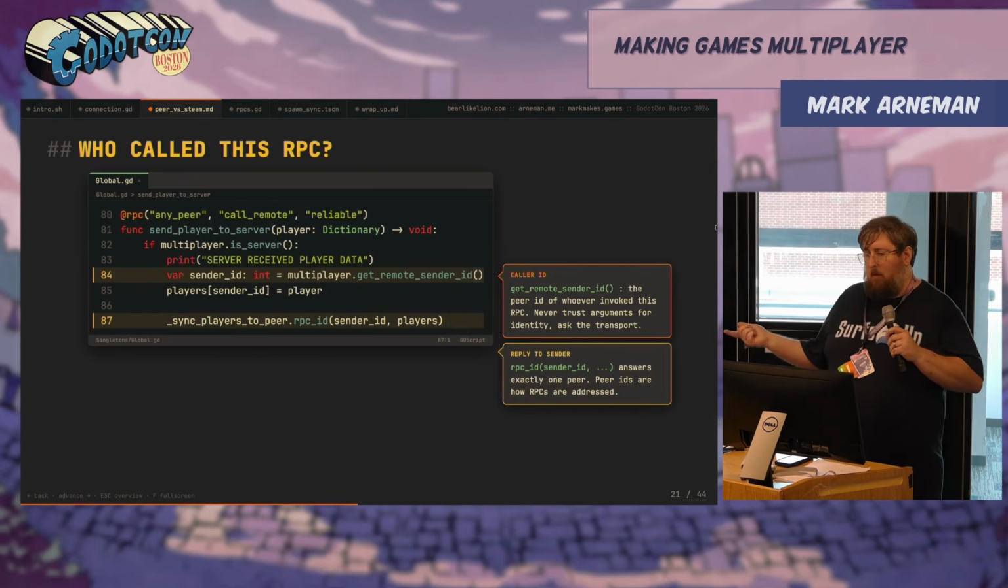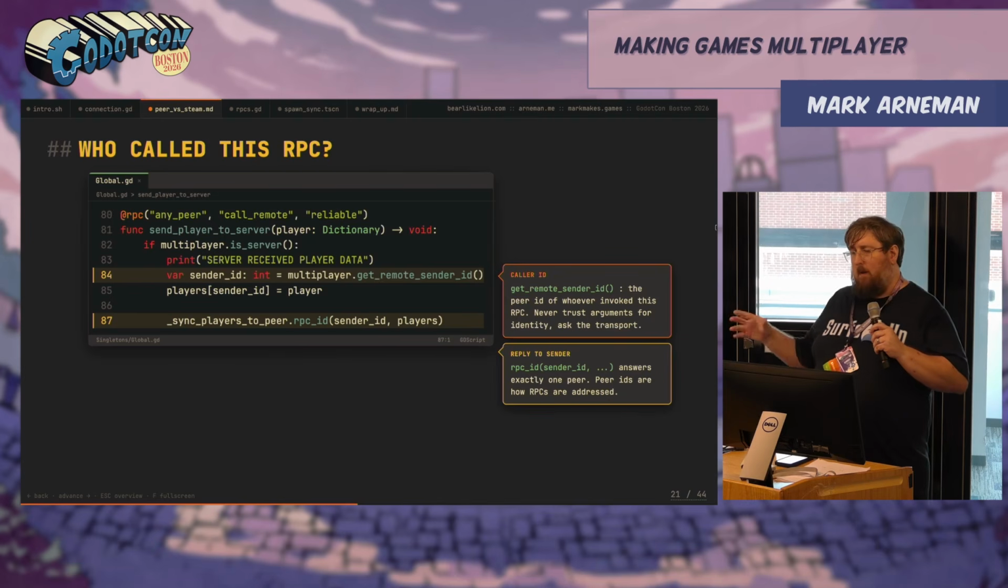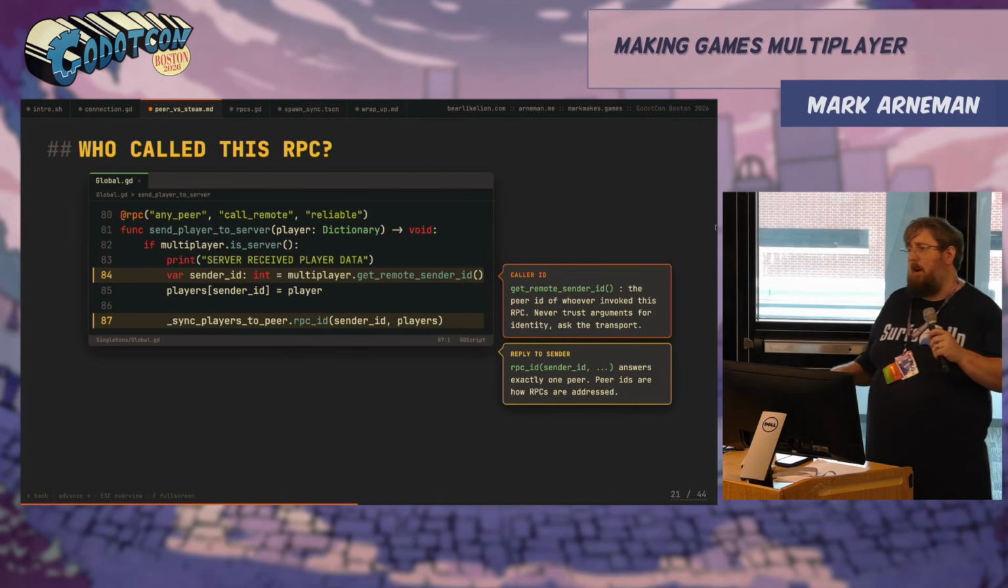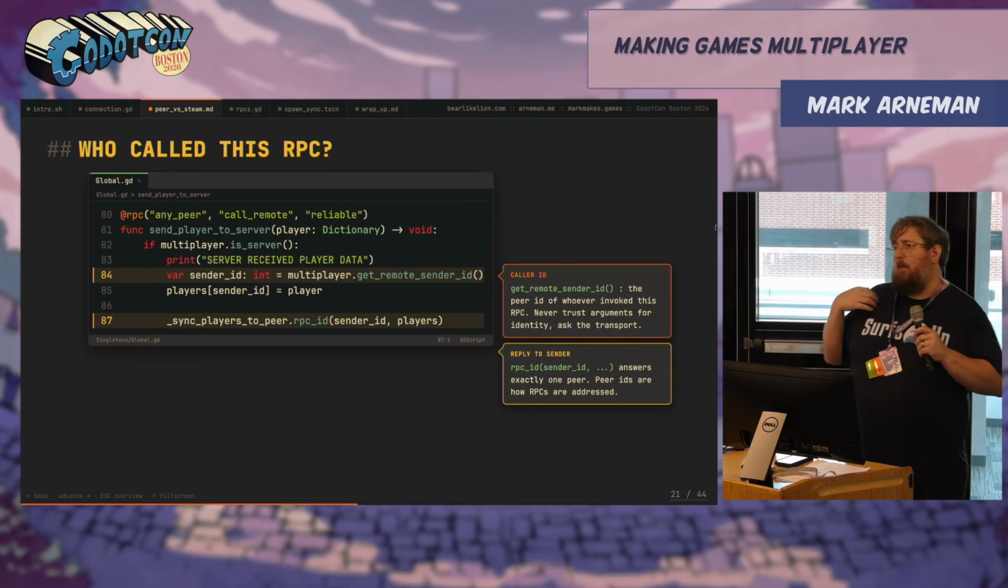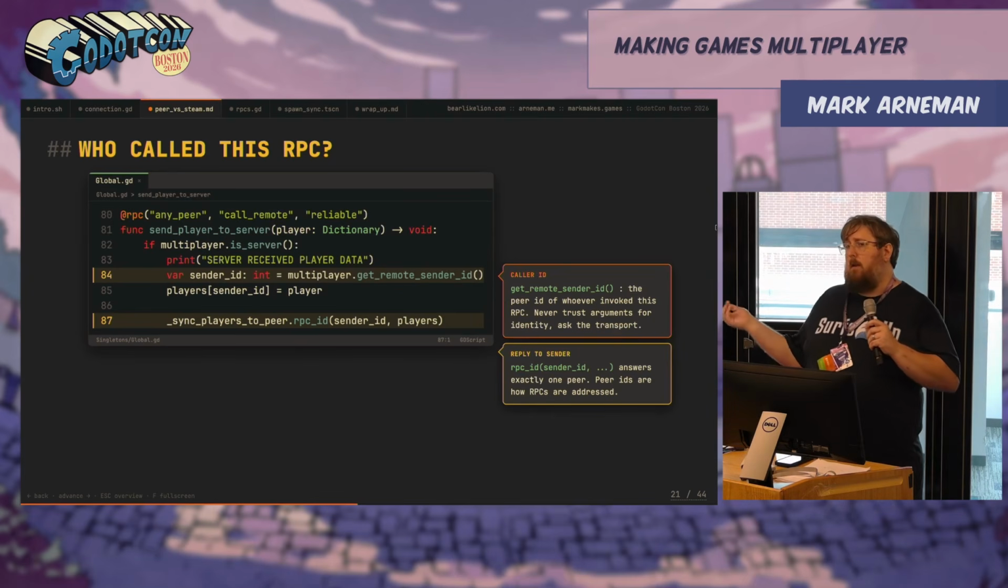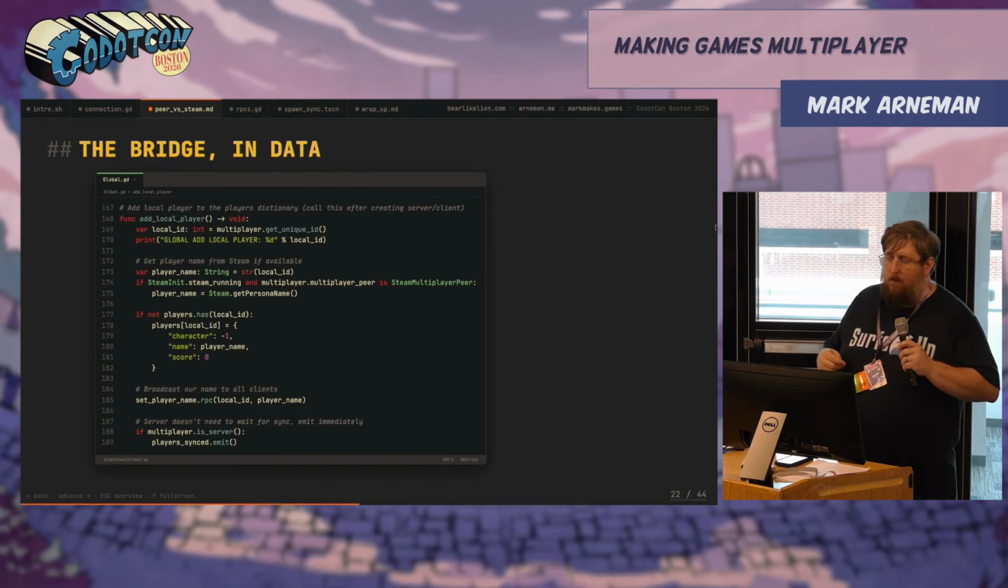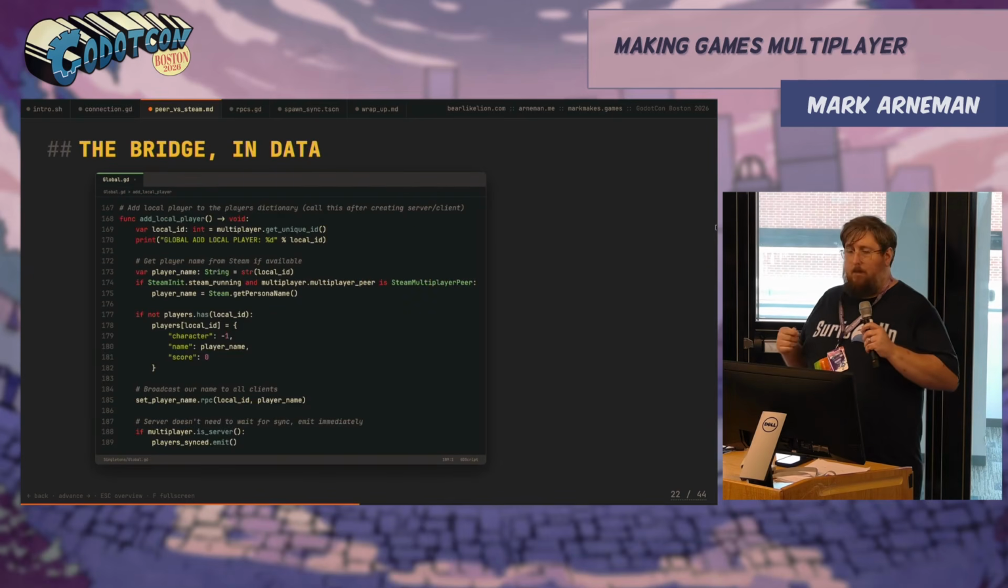Then we're going to send back to the sender the list of all players. This is that player sync I spoke of previously. If there's 3 people in a lobby and you're the 4th, you need to know about the other 2 who aren't the host. Go ahead and hit it.